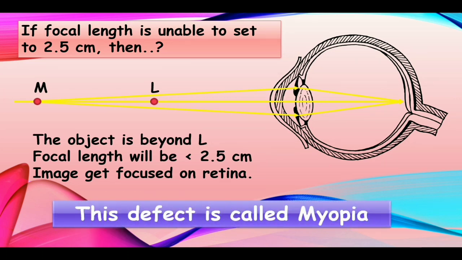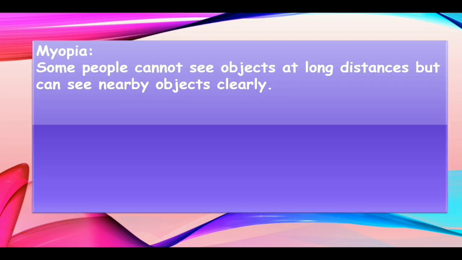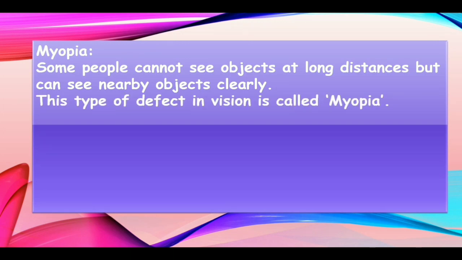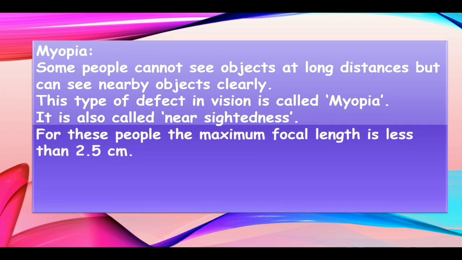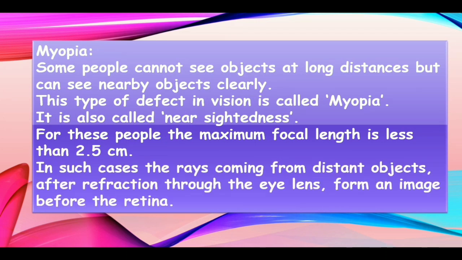So this defect is called myopia. Some people cannot see objects at long distances but can see nearby objects clearly. This type of defect in vision is called myopia. It is also called nearsightedness. Why? Because we can see the objects clearly which are near to the eye. That's why it is nearsightedness. For these people, the maximum focal length is less than 2.5 centimeters. In such cases, the rays coming from distant objects after refraction through the eye lens form an image before the retina.